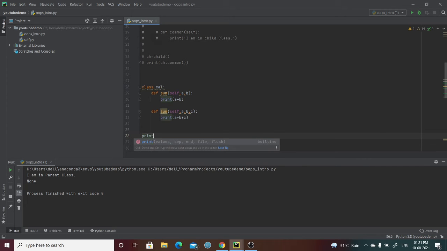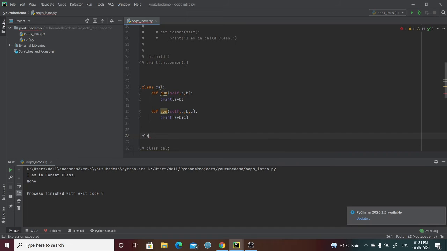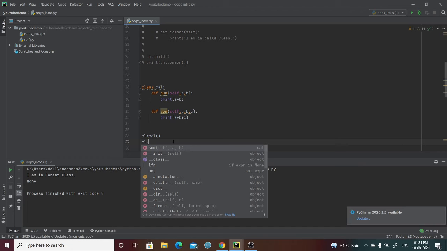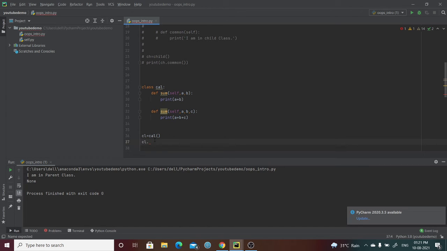in other languages? The print statement is already there in the function, so you don't need to write print, because if you call that function, it will just directly print. So if I want to create any object for cal, and I want to call any respective functions, what happens in other languages is that we have different arguments for different functions with the same name.